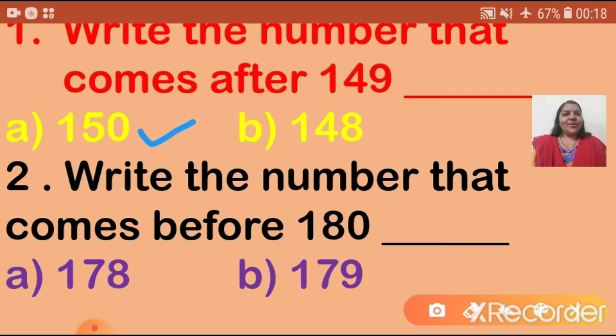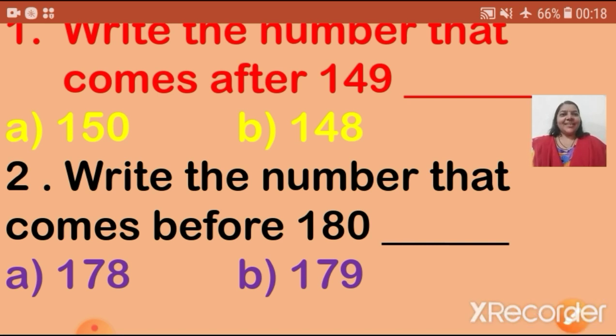Yes, I know you all are studying and you all are very smart. And the correct answer is 179. Very good. Okay children, so here I will put a tick mark in front of the correct answer. I hope you all are understanding.